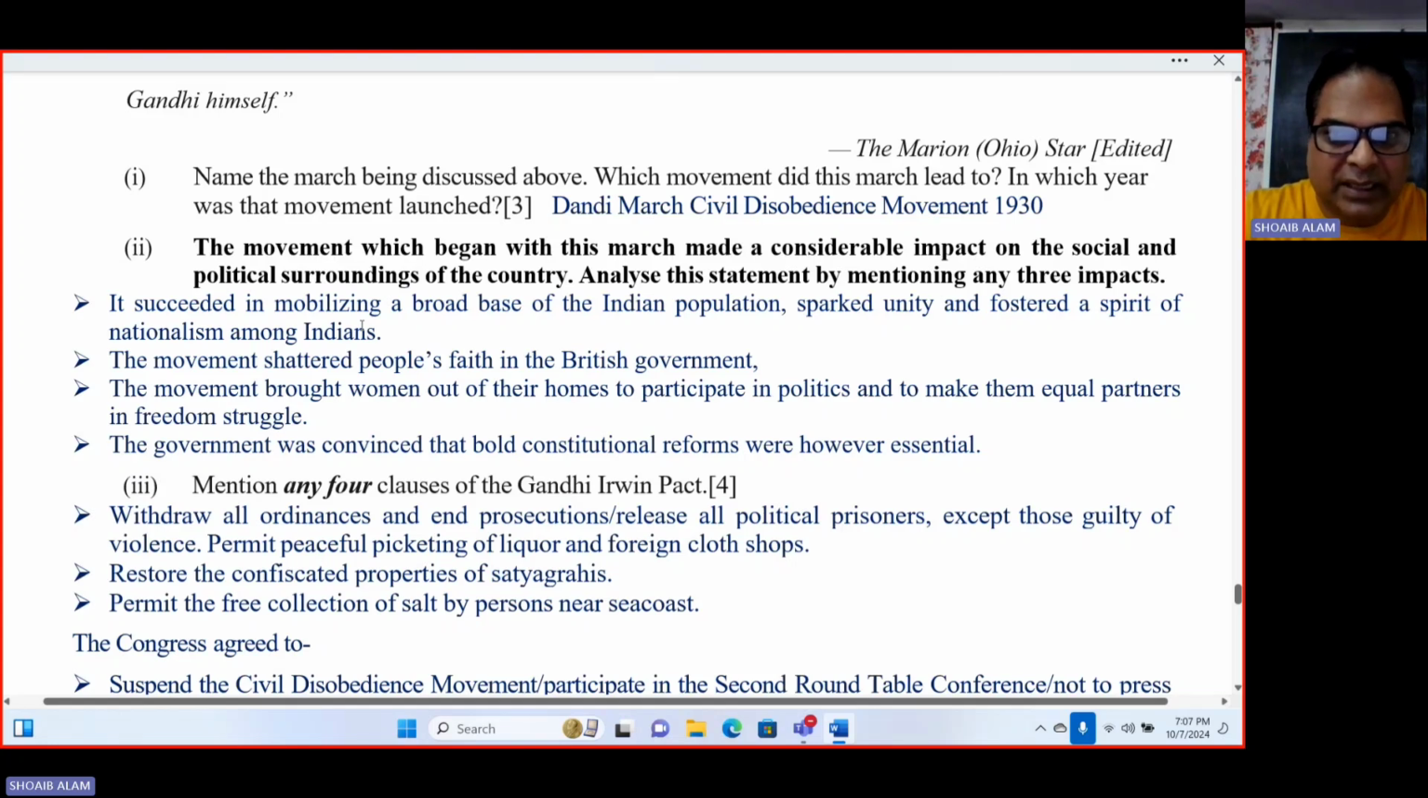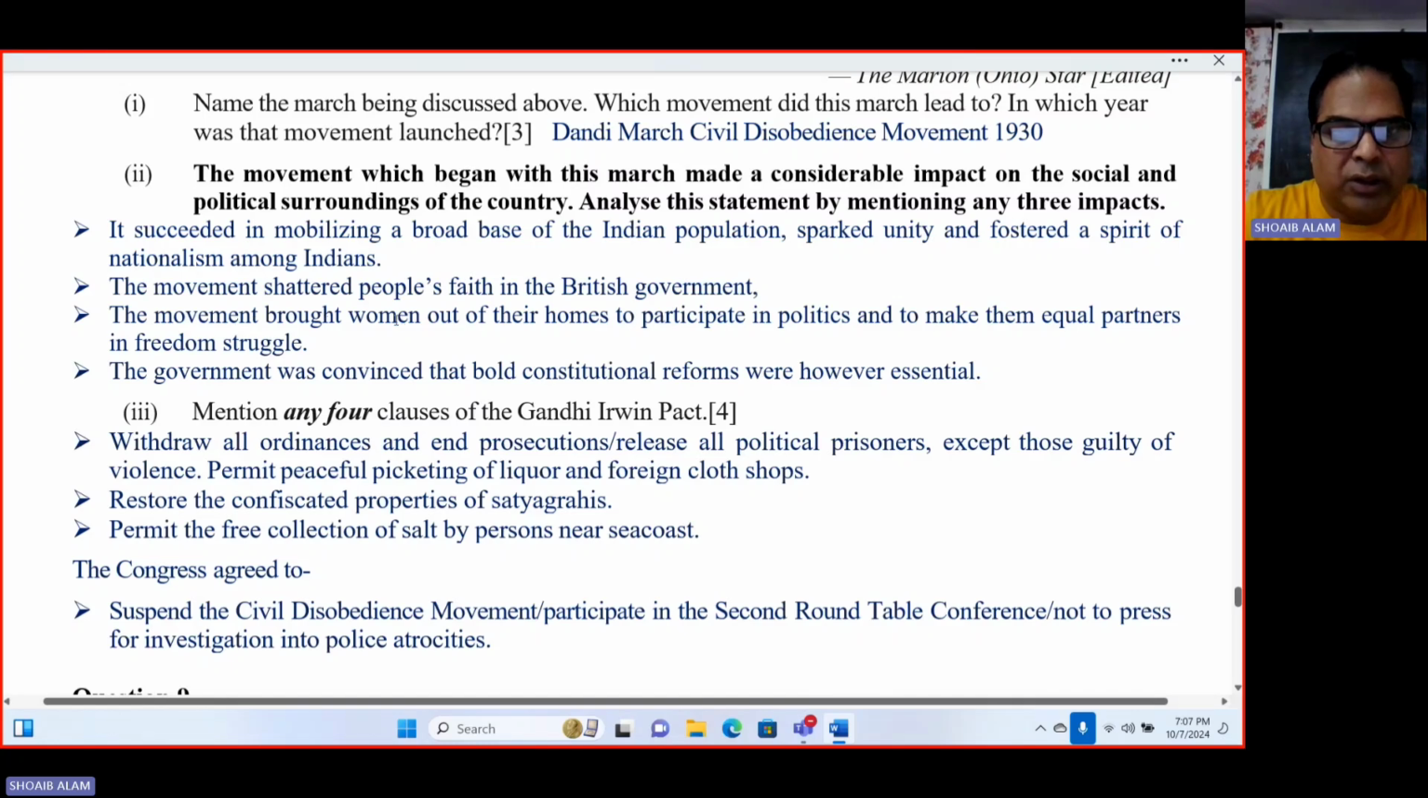So what was the impact? Number one, it succeeded in mobilizing the broad base of the Indian population. The movement shattered people's faith in British India. The movement brought women out of their homes to participate in politics. And number four, the government was convinced that bold constitutional reforms were essential.